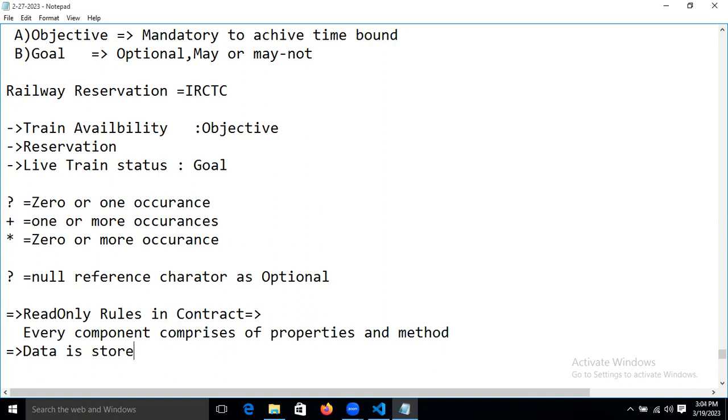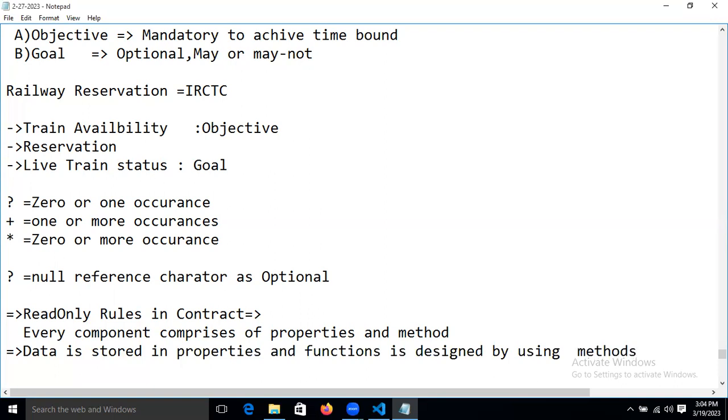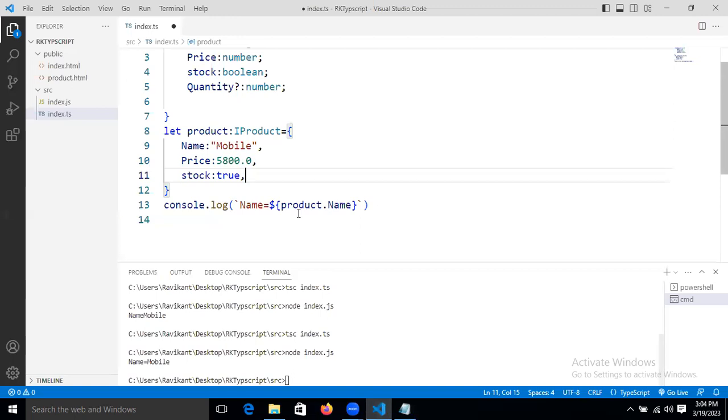The data is stored in the property, right? And functions. Functions are designed by using methods now. Same like what? Now I'll explain it, guys. Okay, because I didn't explain function in the basic things, right?